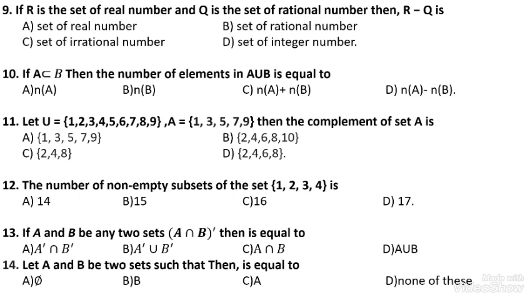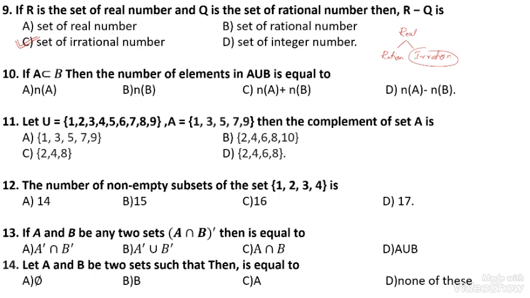Then question number 9. If R is the set of real numbers and Q is the set of rational numbers, then R minus Q. R is the real numbers. Real numbers contain both rational numbers as well as irrational numbers. Here, real minus rational means we get the irrational numbers, that is the set of irrational numbers.